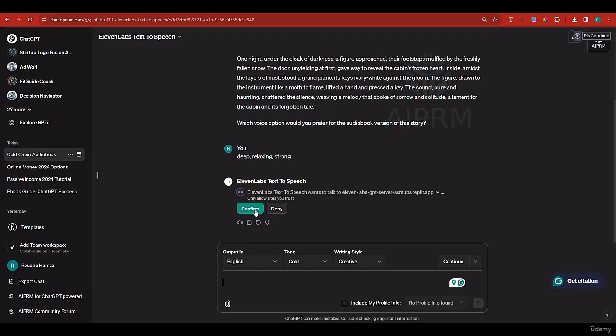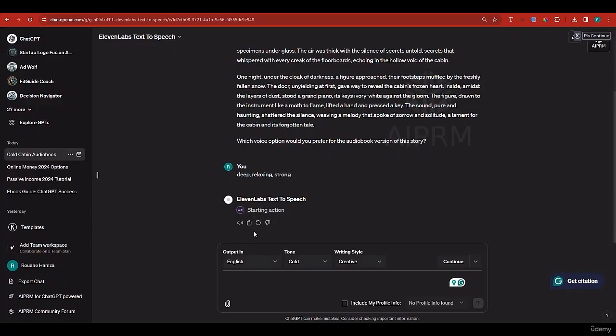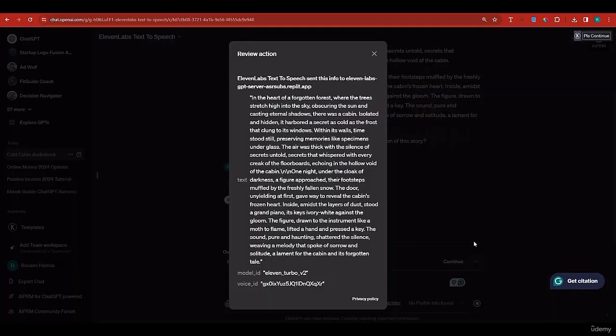And if you want to get rid of this always asking you to confirm, you can click right here. Now normally it should give me access to confirm without having to confirm every time, but it's okay. I mean, we can leave it, no problem. Notice that I'm also using a writing style here in the tone, so that will affect the story. And these are premium, so it's $20 plus $20 on top of the ChatGPT Pro membership.